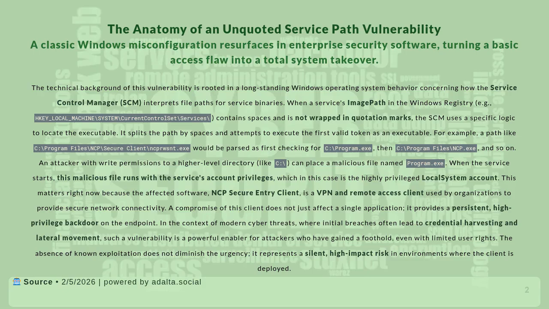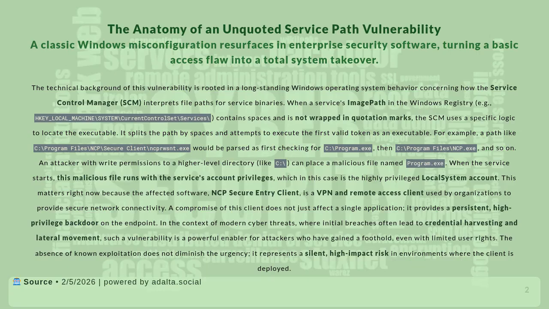The anatomy of an unquoted service path vulnerability: a classic Windows misconfiguration resurfaces in enterprise security software, turning a basic access flaw into a total system takeover. The technical background is rooted in a long-standing Windows behavior concerning how the Service Control Manager, SCM, interprets file paths for service binaries. When a service's image path in the Windows registry, HKLM\SYSTEM\CurrentControlSet\Services, contains spaces and is not wrapped in quotation marks, the SCM uses a specific logic to locate the executable.